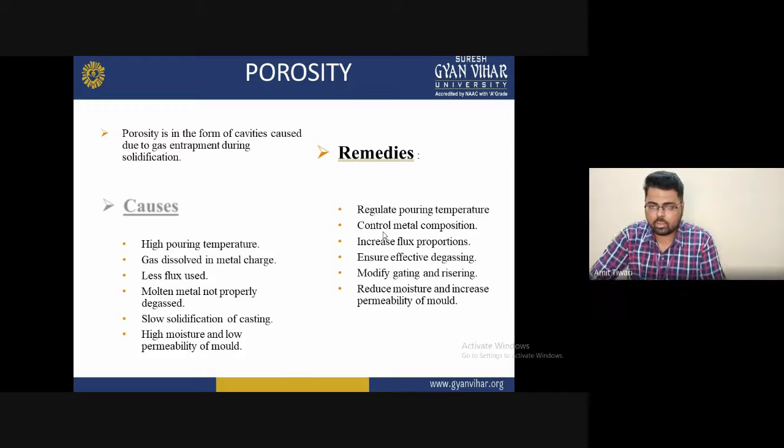Second is controlling the metal composition. Control of metal composition means controlling how much reinforcement you add to the alloy. If you are making a composite metal, keep in mind what metal composition is already present, and what is being added to the composite material.